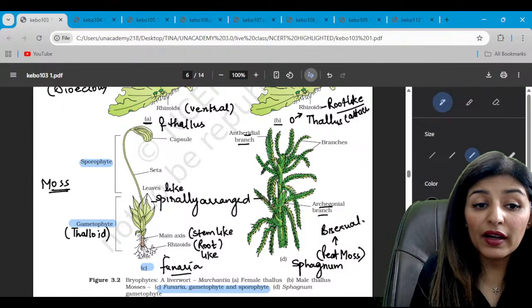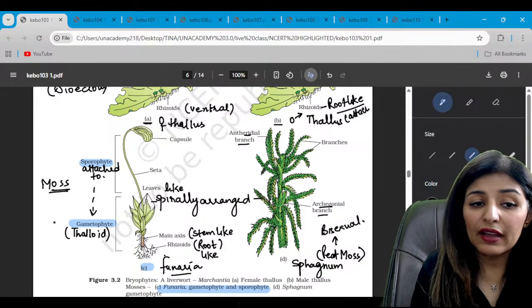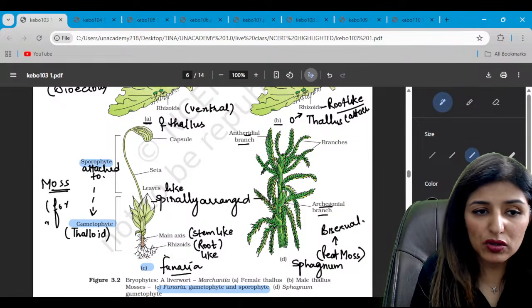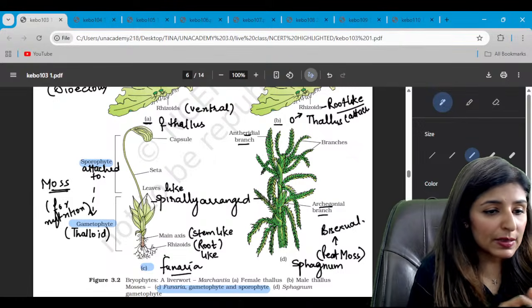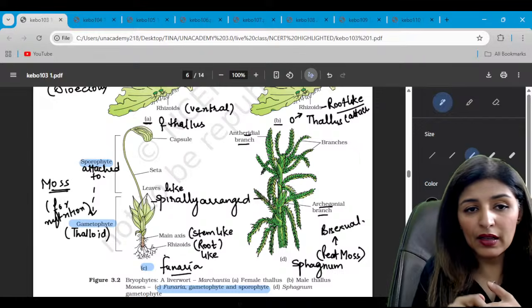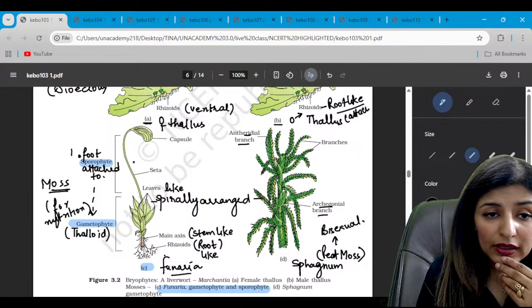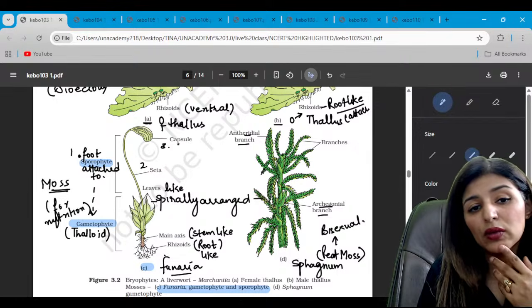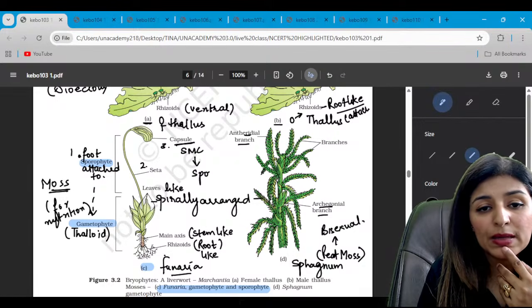And then the sporophyte is attached to the gametophyte. Yes, the sporophyte is attached to the gametophyte. Why? For food, for nutrition. So it is partially dependent on the gametophyte. Please tell me that these points are clear to all. Yes, guys. So in the sporophyte, there are three parts. There is foot, seta, and capsule. Foot, one. Then two is seta, and third is capsule. The capsule will have spore mother cells, which will give rise to spores by meiosis. Please tell me that these points are clear.